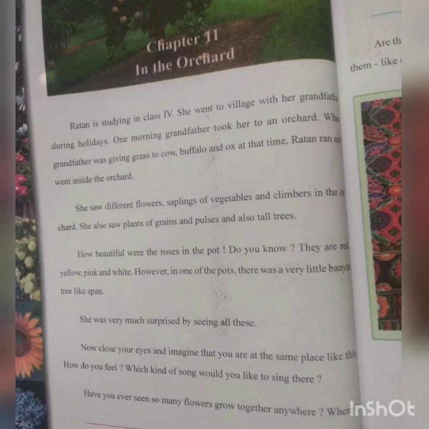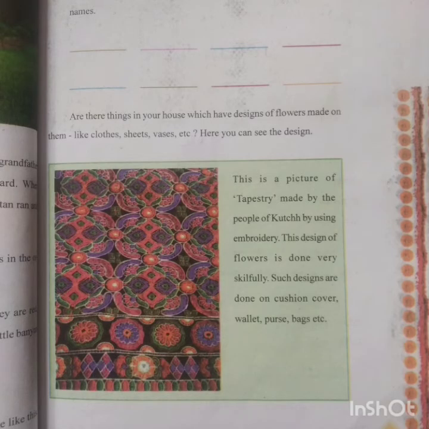Okay, now let us come to our next question. It is asked, how many different color flowers have you seen? Write their names. As we all know, every flower has a different color. Red color, white color, yellow color, pink color, purple color. Write down all the names, different colors. Fine.